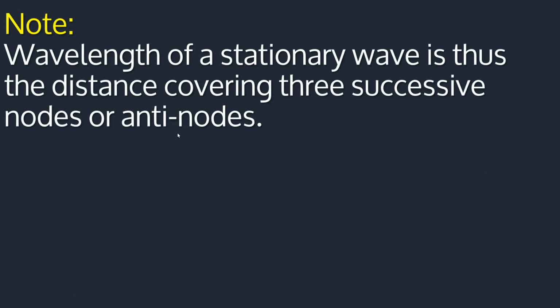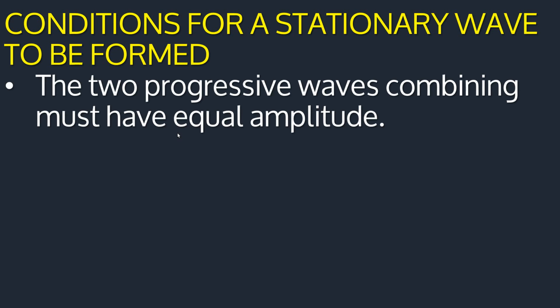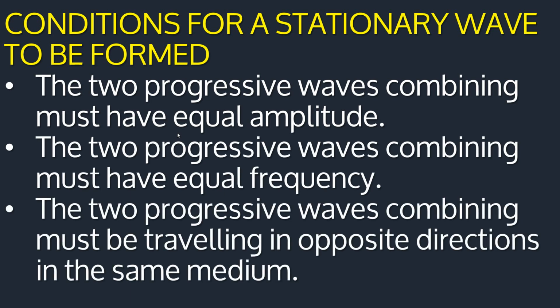Now nodes, we've already talked about this node. Conditions for a stationary wave to be formed: the 2 progressive waves combining must have equal amplitude. The 2 progressive waves combining must have equal frequency. The 2 progressive waves combining must be traveling in opposite directions in the same medium. Please, I want you to mark that. The conditions for a standing wave to be formed. Those are the conditions.